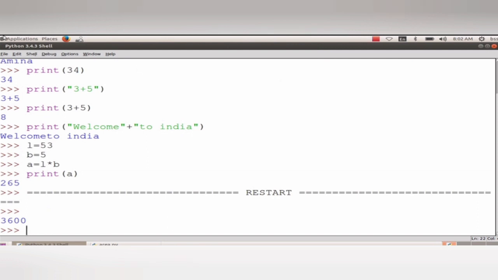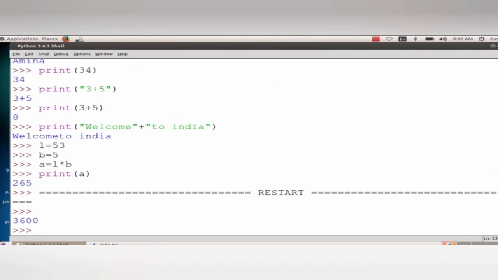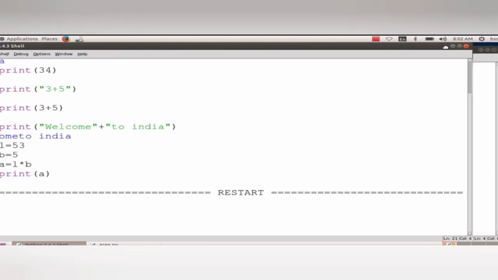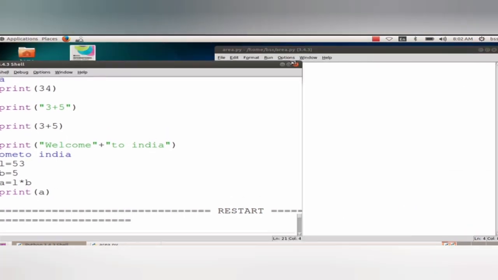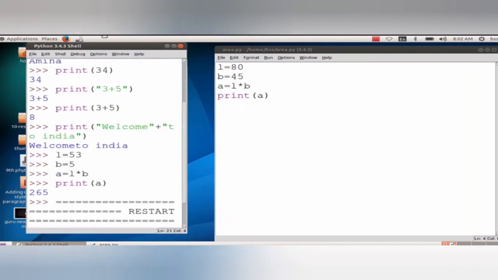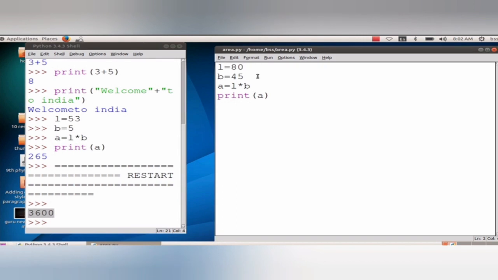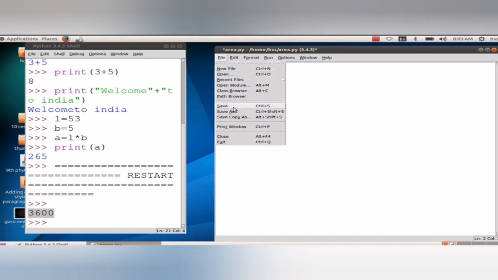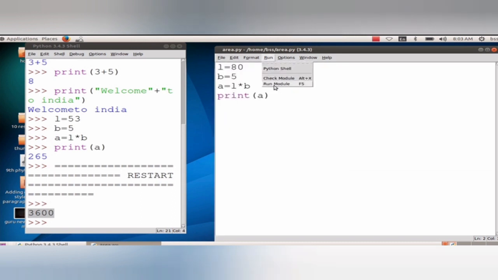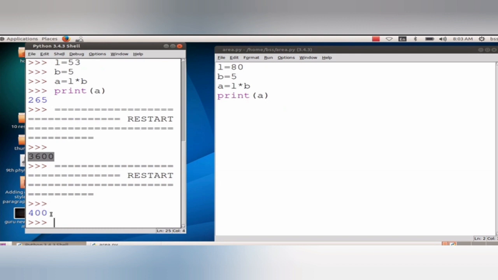Go to run and click on run module. So your answers will be displaying here. Okay, can you see that? Yes. So now I can change the value in that window, and save the file, and again you can run that particular program. Now the value is changed.